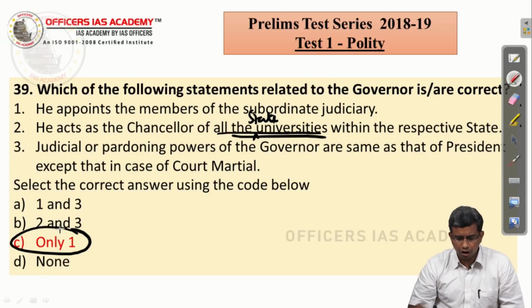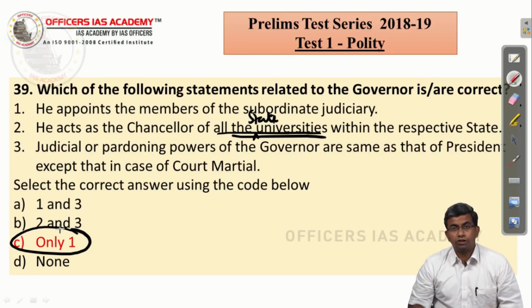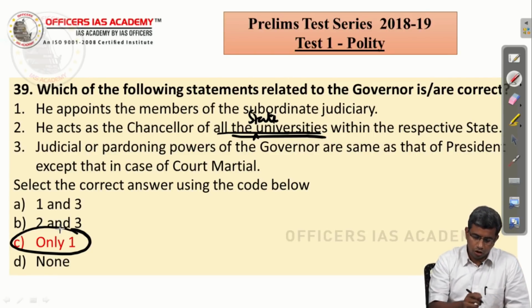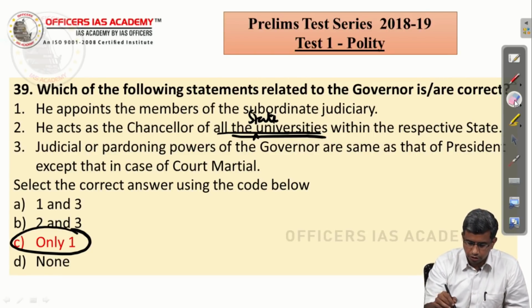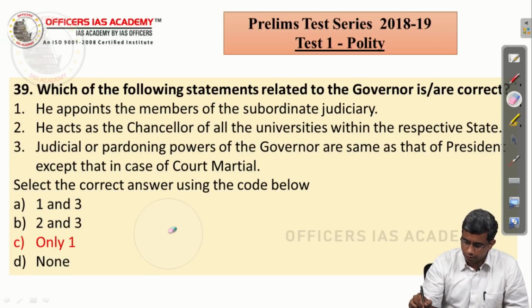The third statement is wrong, because the governor cannot even entertain a court martial order. It is only the president who can exercise the pardoning power for any decision of the court martial. So the governor does not enjoy that power. So the third statement is wrong. So the correct answer is C, one only.